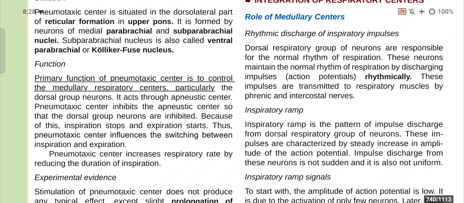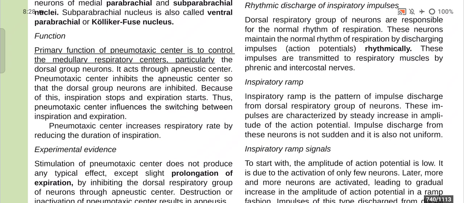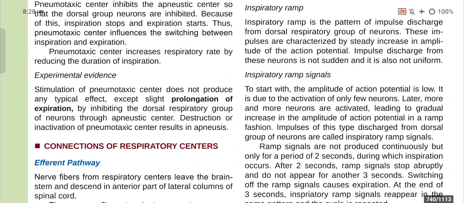Because of this, inspiration stops and expiration starts. Thus, the pneumotaxic center influences the switching between inspiration and expiration. The pneumotaxic center also increases the respiratory rate by reducing the duration of inspiration. Now, some experimental evidences.